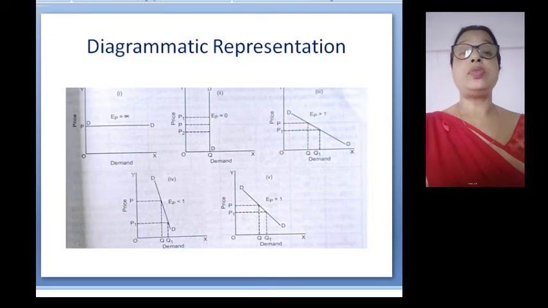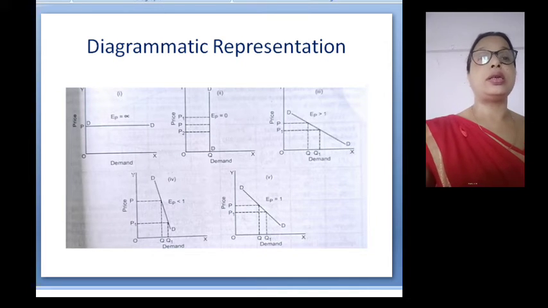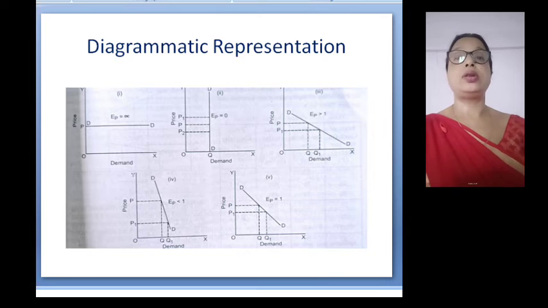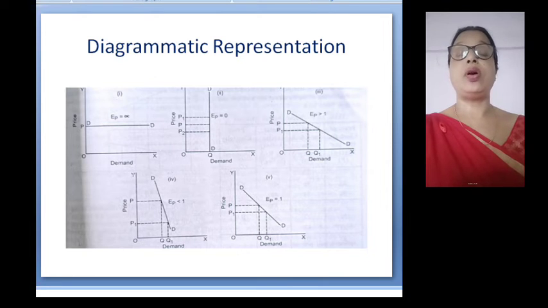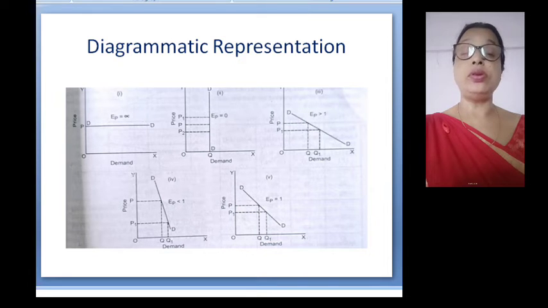The second diagram shows the perfectly inelastic demand curve. That is, when demand does not change irrespective of the change in prices, it is perfectly inelastic, the value of price elasticity of demand is equal to 0, and the shape of the demand curve is vertical.